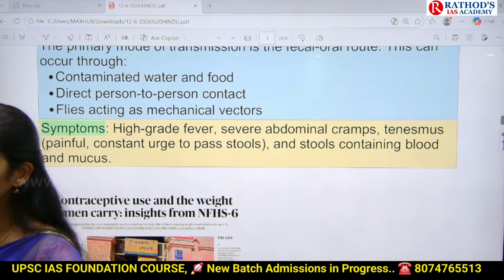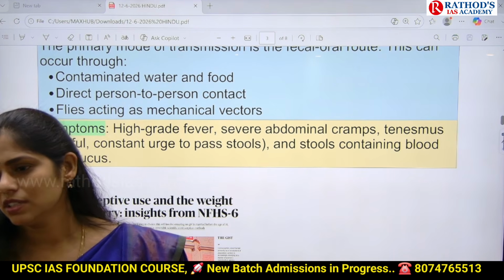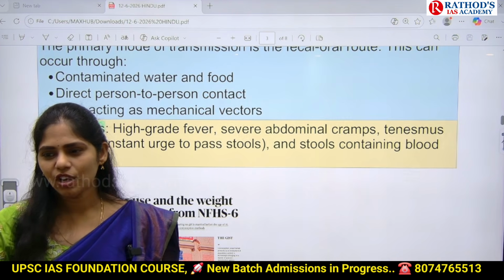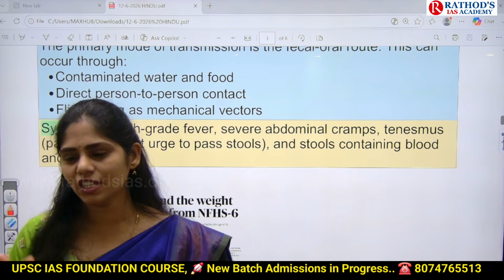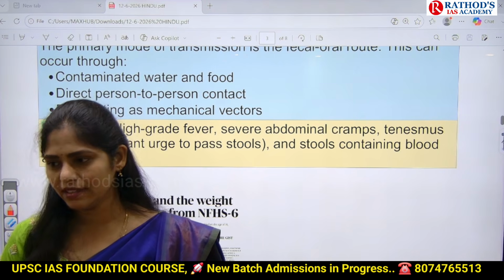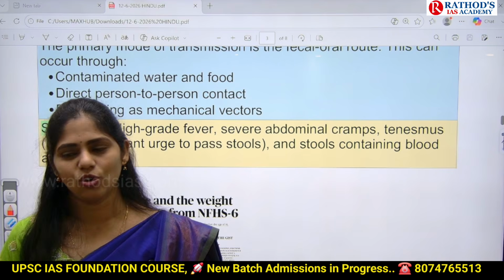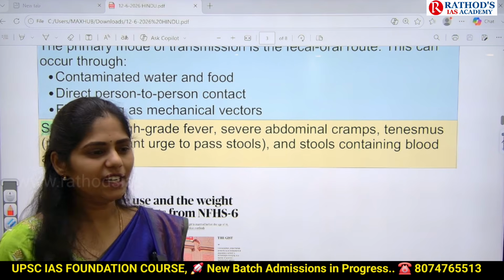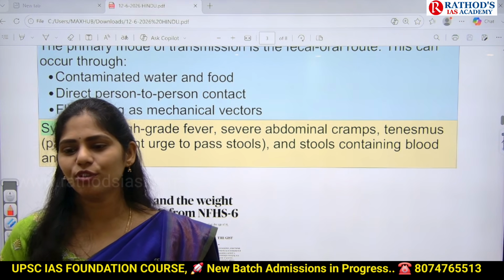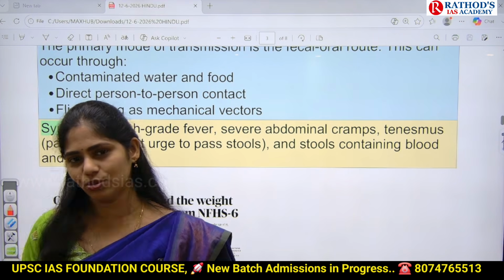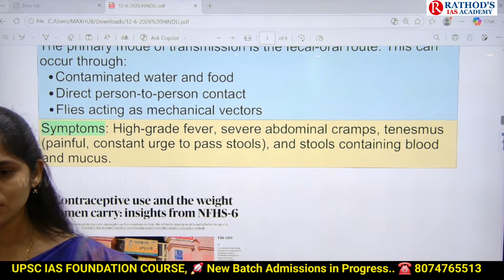And normally in the case of diarrhea, obviously they will try to provide you what? Salines. Why will they provide salines? Because if you are having this kind of diarrhea, obviously the body will be getting dehydrated, right? So to maintain proper rehydration in your body, they will ask you to take ORS. They will ask you to take mild food with curd, because curd has probiotics that will improve your gut microbes. And next, obviously they will try to maintain your body fluids through salines.